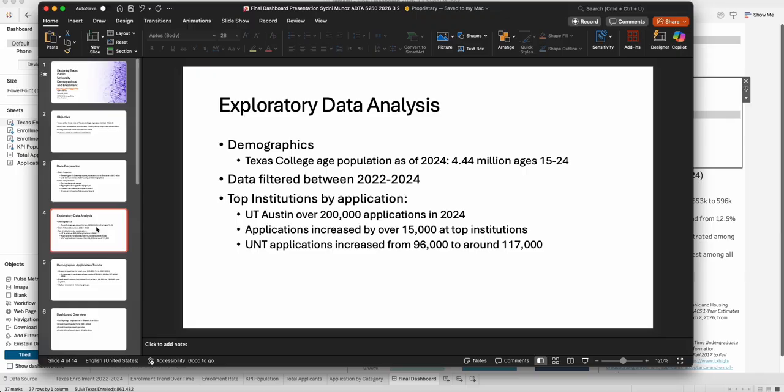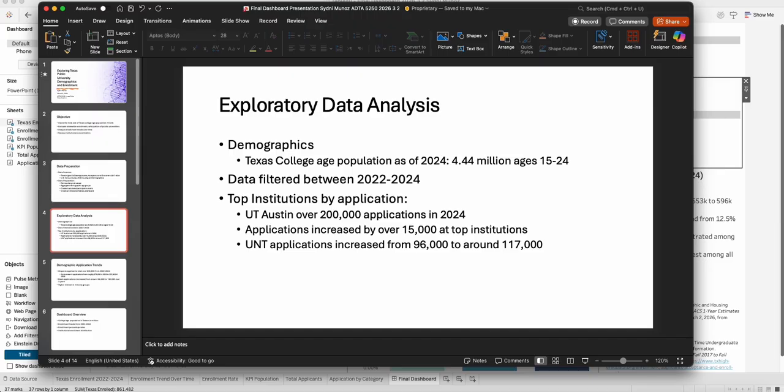What we found from that data is that there are about 4.4 million residents in Texas who are college age, between 15 and 24. This data is filtered between 2022 and 2024 for the total dashboard that we created. Most applicants and enrollments, but specifically applications, are concentrated between a few top institutions. UT Austin had over 200,000 applications in 2024.